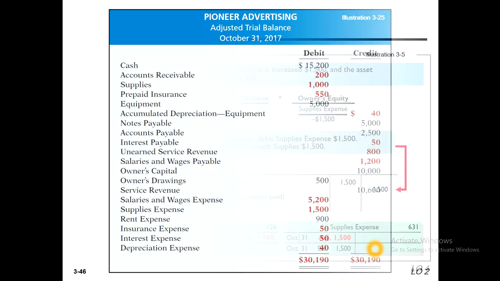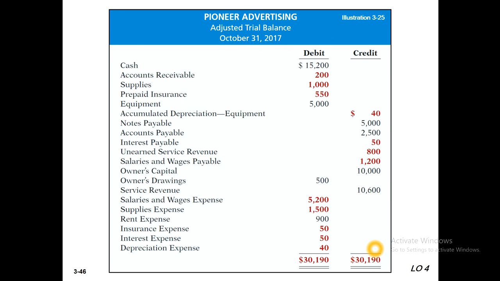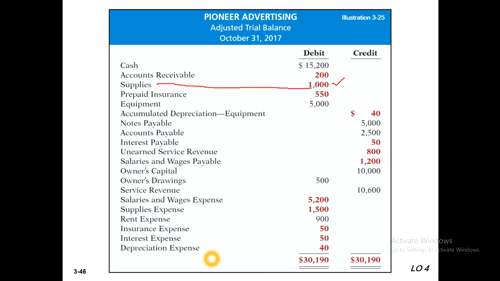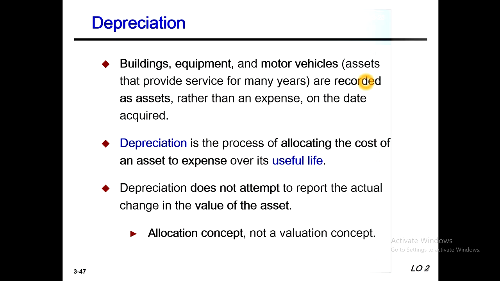Now the adjusted trial balance. In our adjusted trial balance, supplies, the asset, now has the remaining amount 1000. You look here, this is 1000 supplies, now the asset supplies balance is 1000. And supplies expense here will be 1500. So this is the adjusted trial balance. Now I think everybody is clear at this point. Now we can move to the next slide.